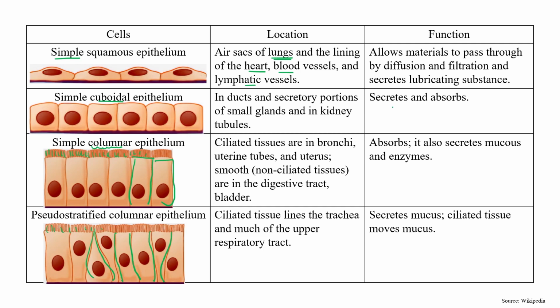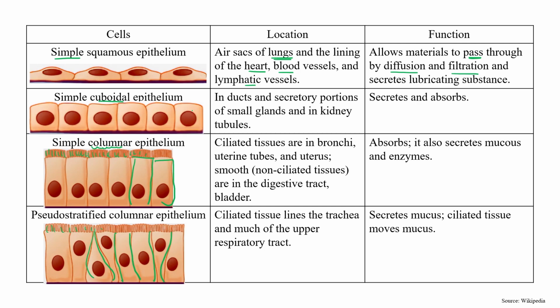What is the function performed by this simple squamous epithelium? This type of cell allows material to pass through, because only a single layer is there, so it can allow material to pass through by diffusion and filtration, and secretion of lubricating substance also. Okay, so this is the function performed by the simple squamous epithelium.